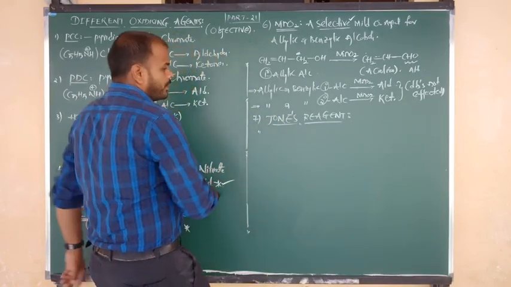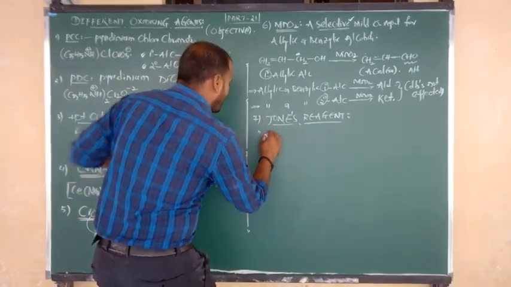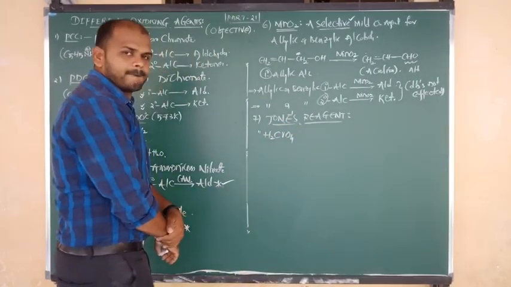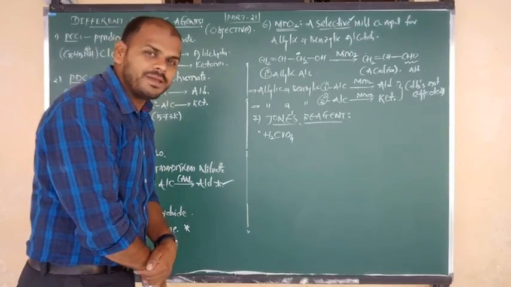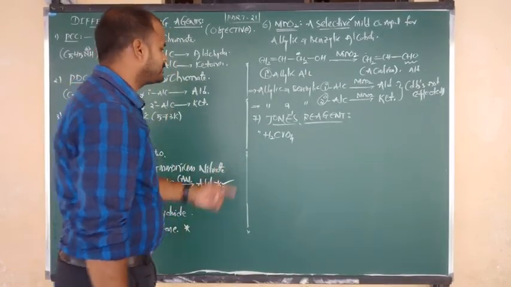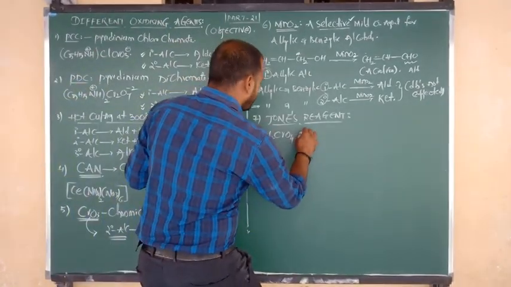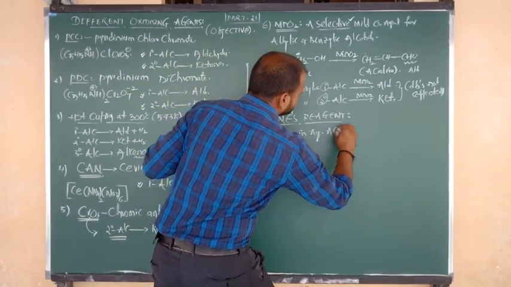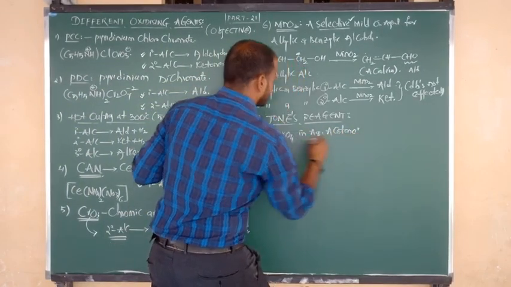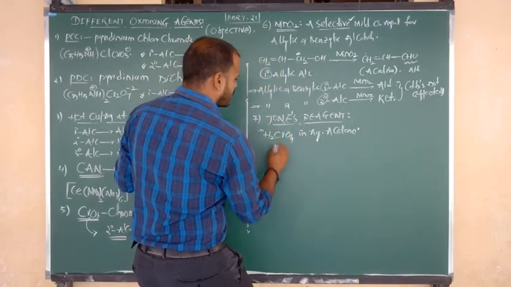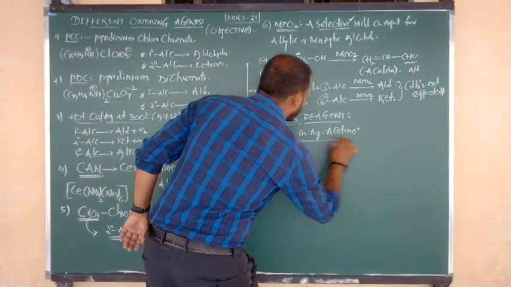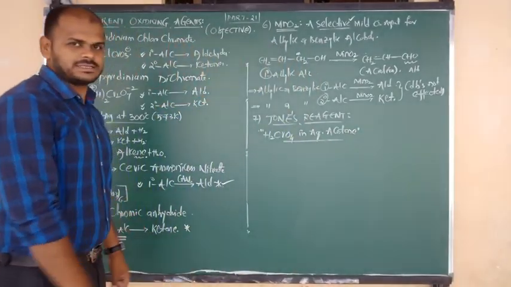Be careful. Jones reagent formula: H2CrO4. What is the name? Chromic acid. Chromic acid in aqueous acetone. This is the formula of Jones reagent.